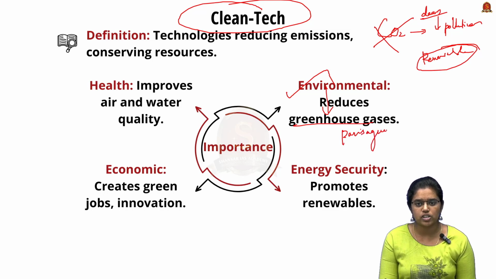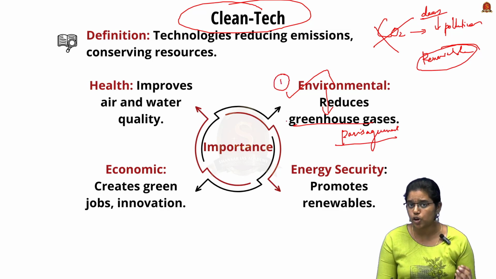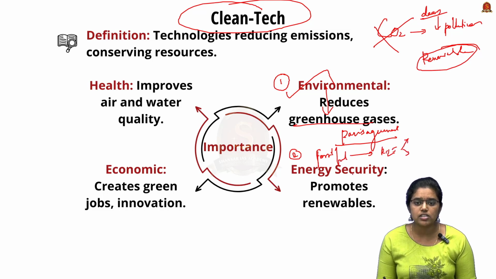The reduction of greenhouse gases is one important aspect that we consider with respect to the usage of cleaner technology, and we are also going to shift from the use of fossil fuel to renewable energy like solar and wind, and this will promote the energy security of India.